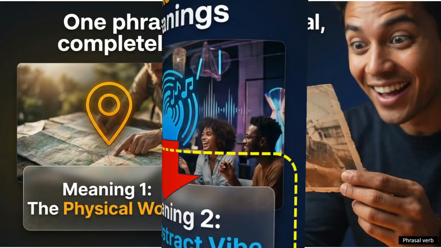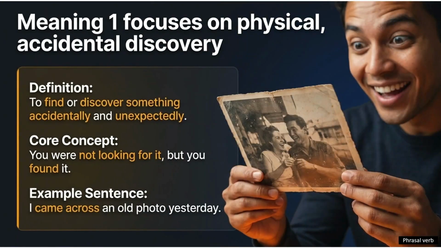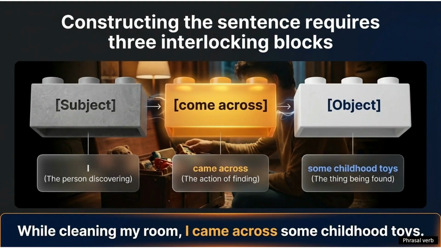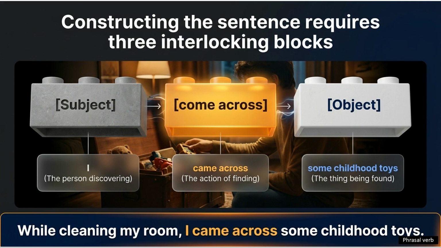The first meaning is to find and discover something accidentally and unexpectedly. To find something by chance. This means you found something but you were not looking for it. It was an accident, a surprise. The structure is subject plus the phrasal verb come across and object.